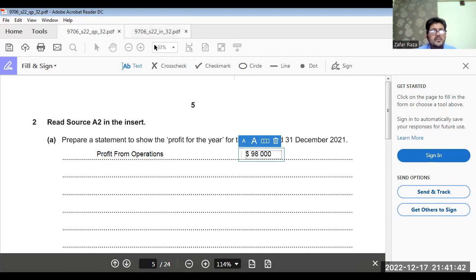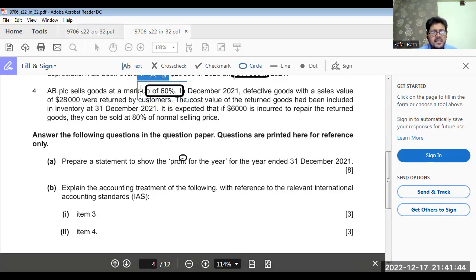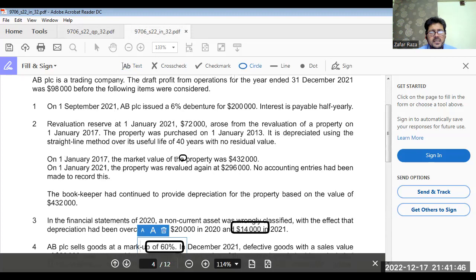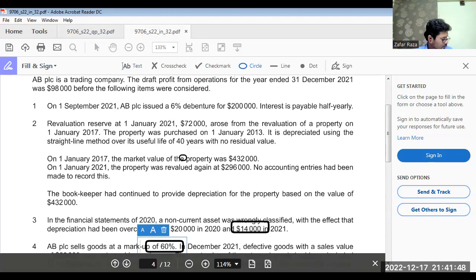Now, first we were talking about debenture interest. Debenture interest is 6% of 200,000. So that makes interest 12,000. 12,000 per annum means 1,000 per month. So multiply by 4 divided by 12, 4,000 interest is going to be charged in the year 2021.